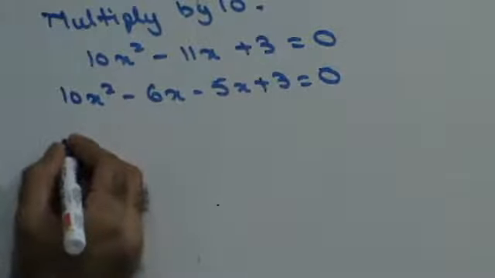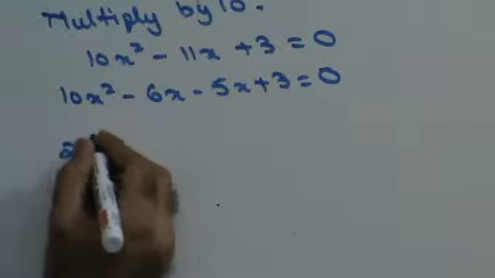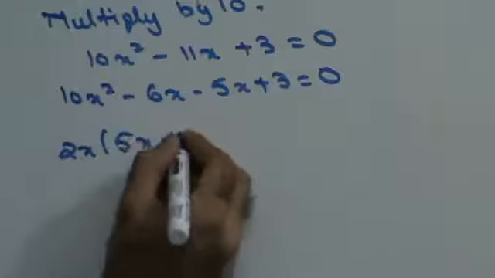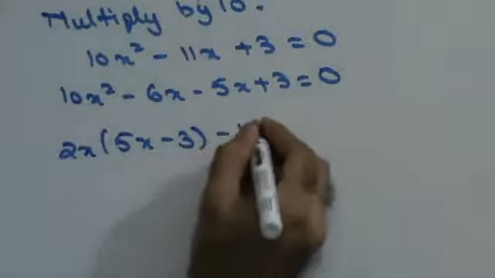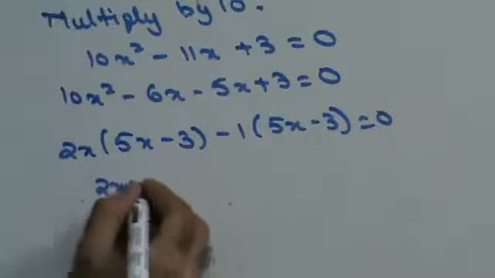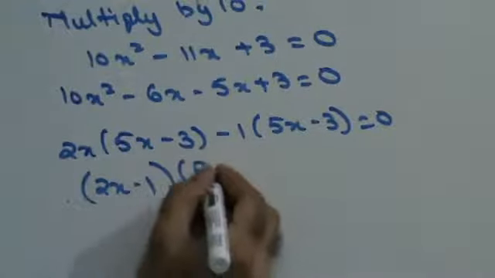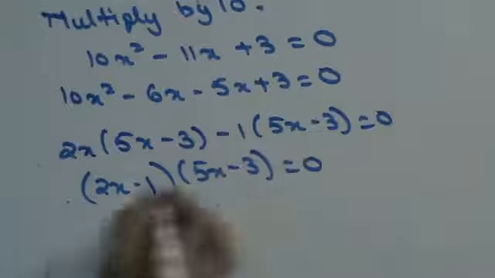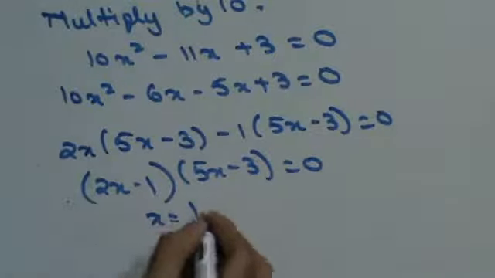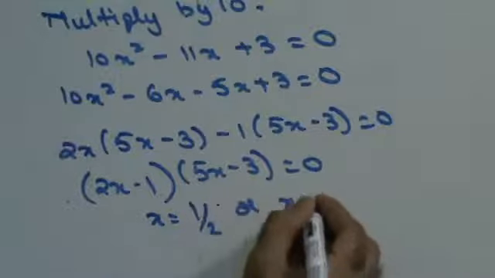In which case you could take 2x common here. So you'll get 2x(5x minus 3) minus 1(5x minus 3) is 0, which is (2x minus 1)(5x minus 3) is 0. So x is going to be equal to 1 by 2 or x is equal to 3 by 5.